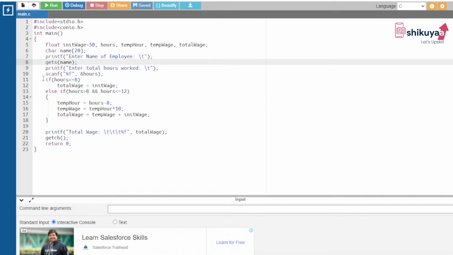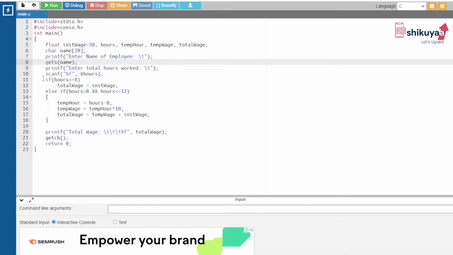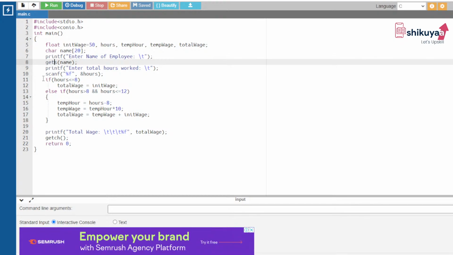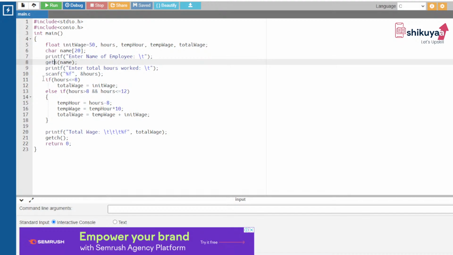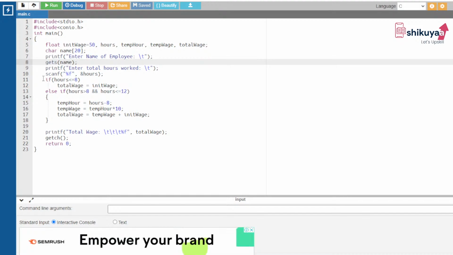Now we have used an if else statement. Why if else? See, I'm going back a bit. On the board, we have seen that for 8 hours, or less than 8 hours, the company has decided a fixed wage of 50 rupees. And for more than 8 hours, the company has decided 10 rupees per hour.